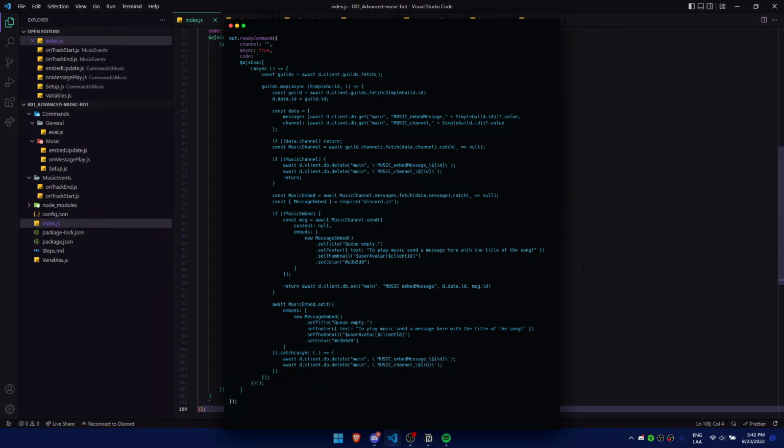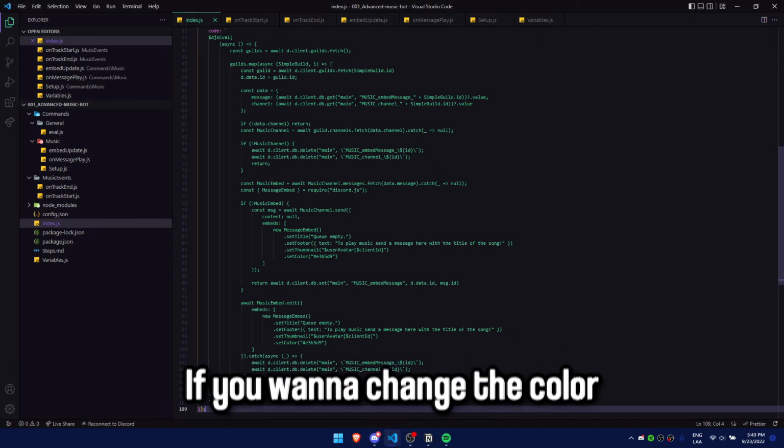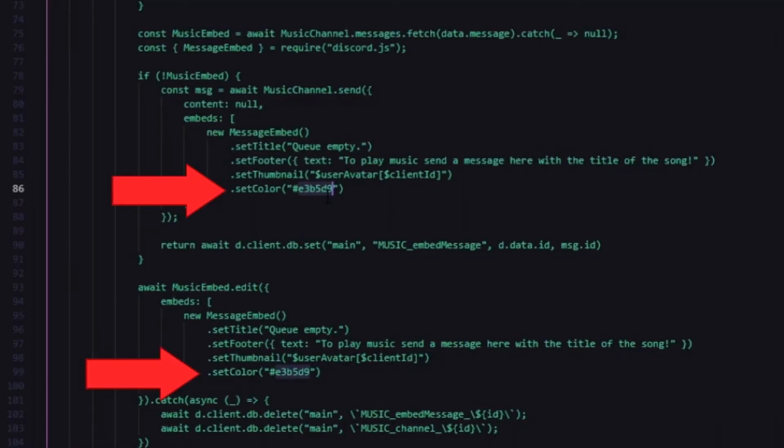I'm gonna skip most of the details of this, but basically what it does is check every guild that has a channel set for the music, and it checks if the channel exists. If it doesn't, it resets the variables. If it does, it's gonna check for the embed. If there's no embed, it sends a new one, and if there's an embed, it's gonna update it so the queue is deleted. By the way, if you wanna change the color, here.